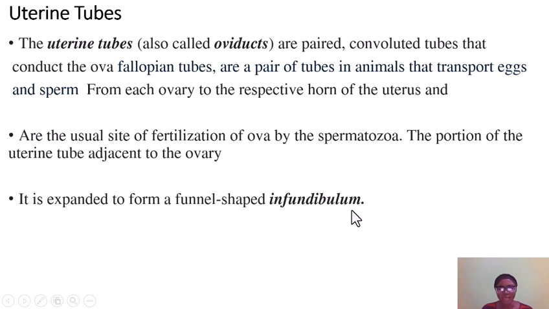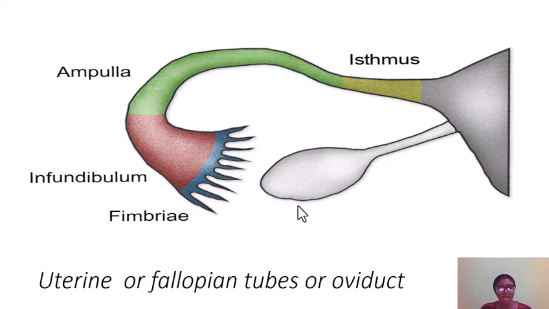And it has a funnel-shaped part which is known as the infundibulum. What did I call it? Infundibulum. This infundibulum receives the ova during ovulation to avoid it falling off. Now, this beautiful image shows the fallopian tube, also known as uterine tube or oviduct.